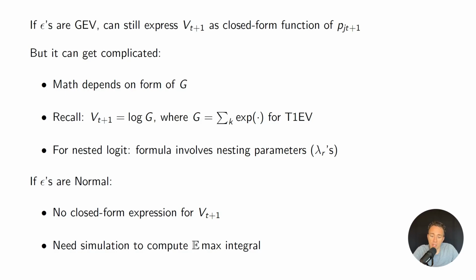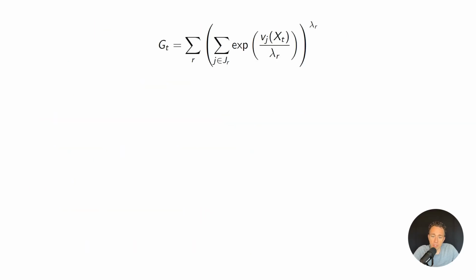So maybe it's Monte Carlo integration that we talked about in a prior video, or some other approach. But the point is we can still use CCPs even if the epsilons are normal. It just might not actually save us all that much computation time if the integral is taking just as long as it would to solve the model fully, for example. Let's go through the exact math for the nested logit case.